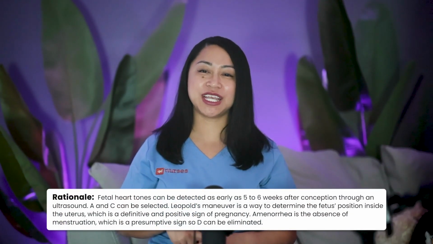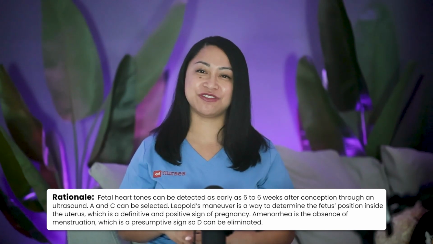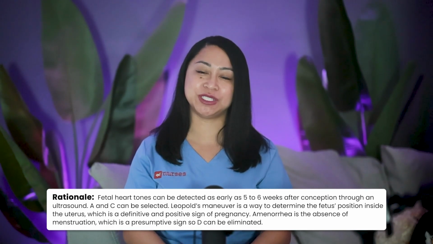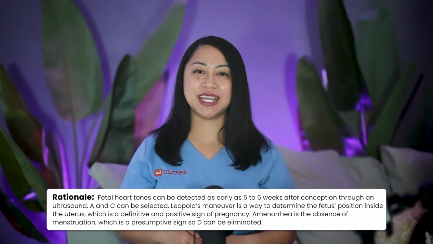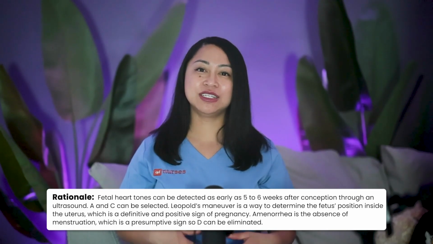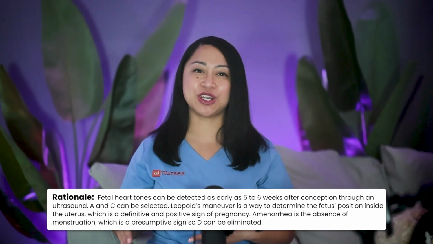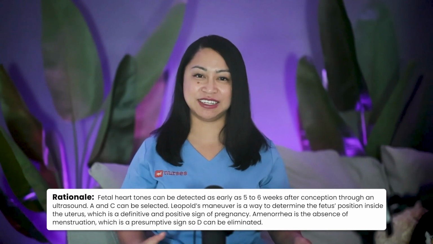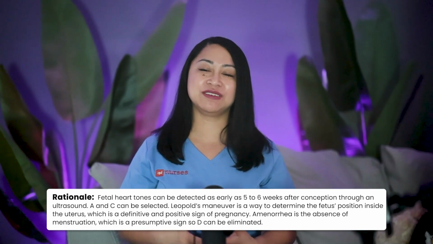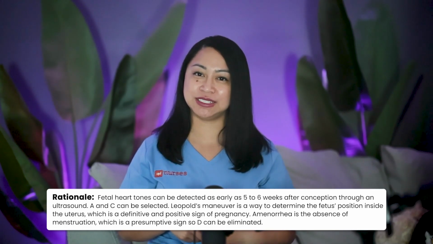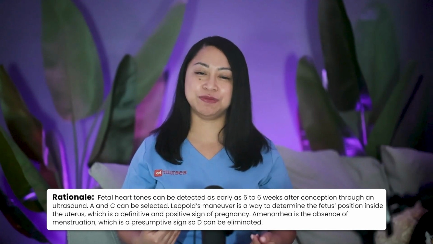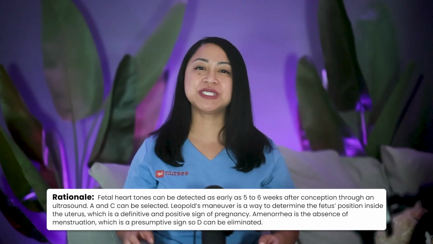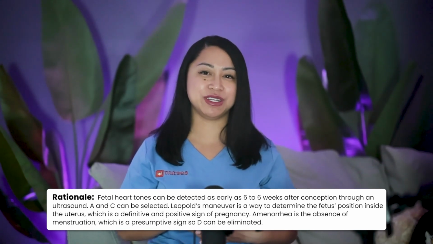Fetal heart tones can be detected as early as 5 to 6 weeks after conception through an ultrasound. A and C can be selected. Leopold's maneuver is a way to determine the fetus position inside the uterus, which is a definitive and positive sign of pregnancy. Amenorrhea is the absence of menstruation, which is a presumptive sign, so D can be eliminated.